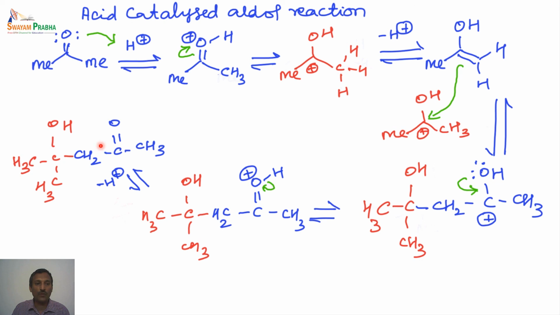So in the product, what we have is a carbonyl group and an alcohol. So this reaction is called the aldol condensation. Although we started off with a ketone, this reaction is also applicable when this group is hydrogen also. This reaction works. So that is why this is called the aldol reaction.